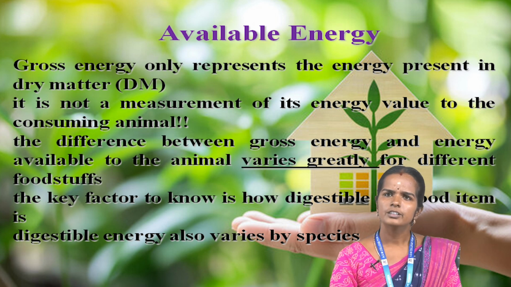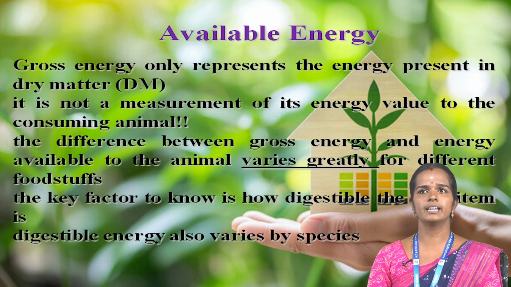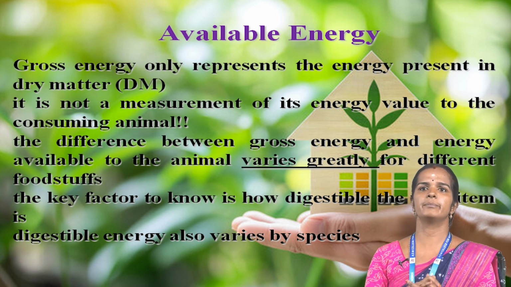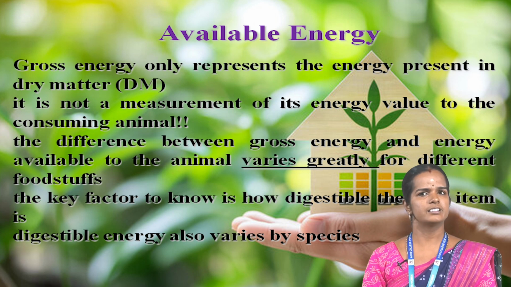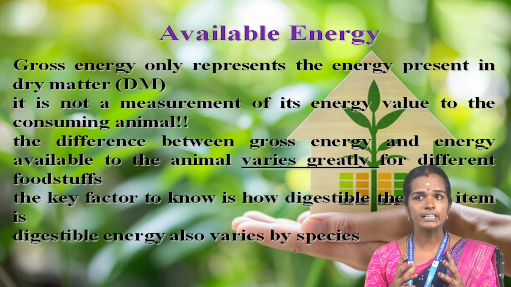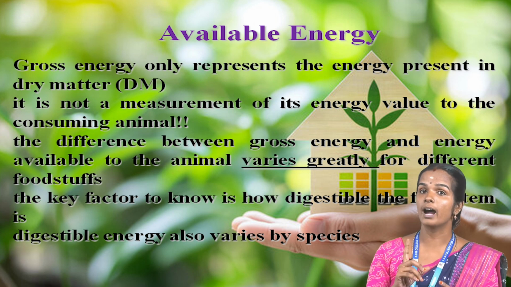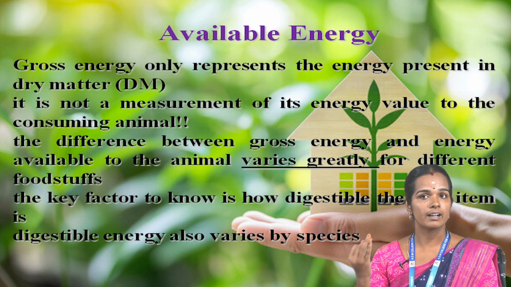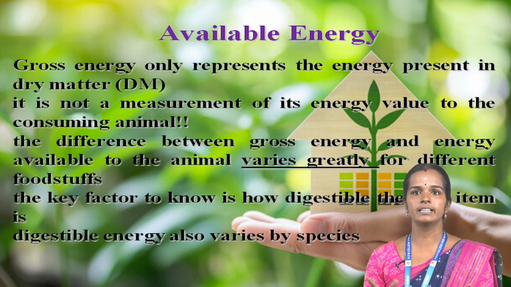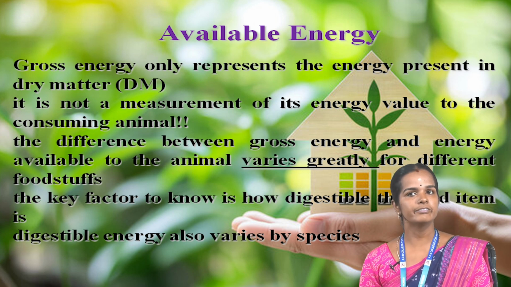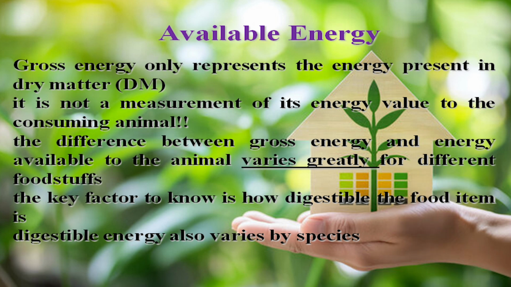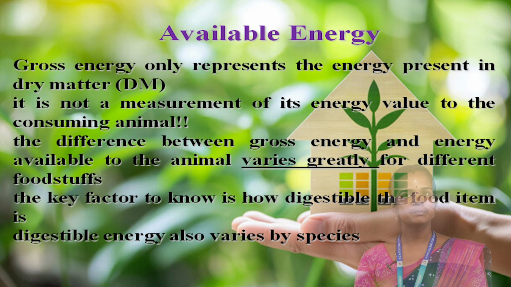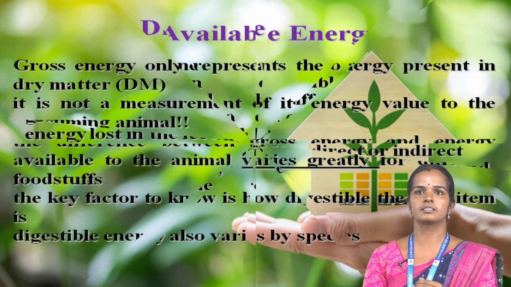Available energy. Gross energy only represents the energy present in the dry matter, DM. It is not a measurement of the energy value to the consuming animal. The difference between gross energy and energy available in the animal varies greatly among different food sources. The key factor is how digestible the food item is; digestible energy also varies by species.